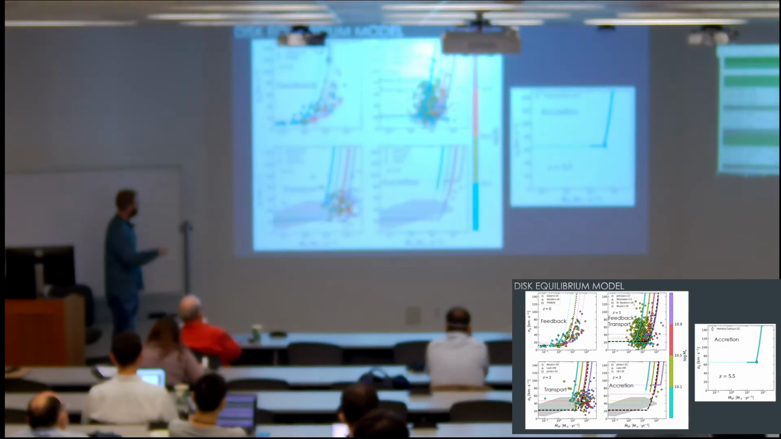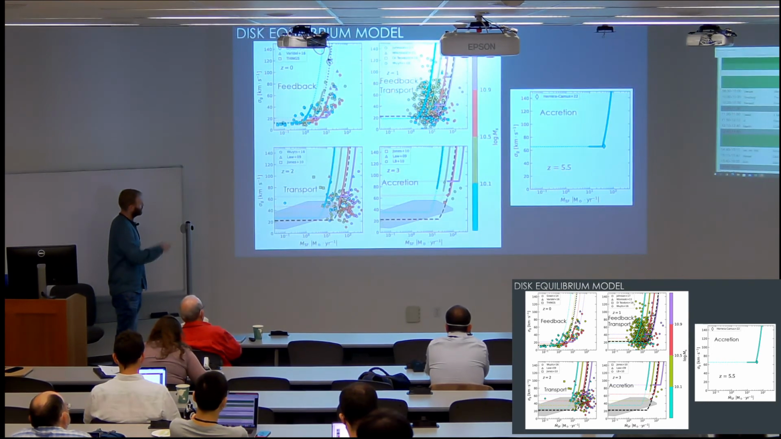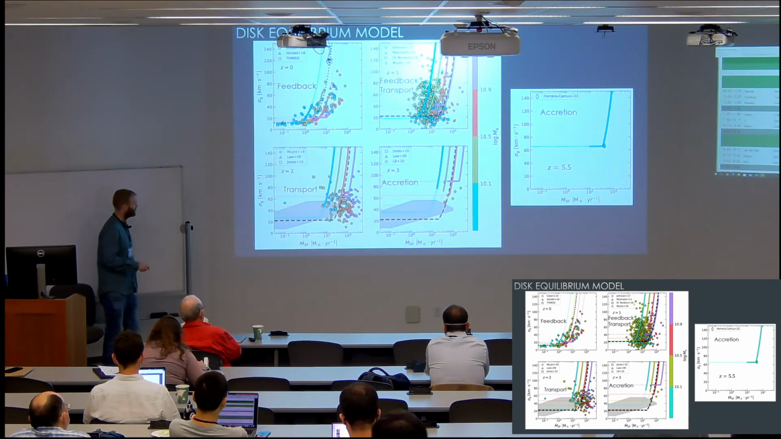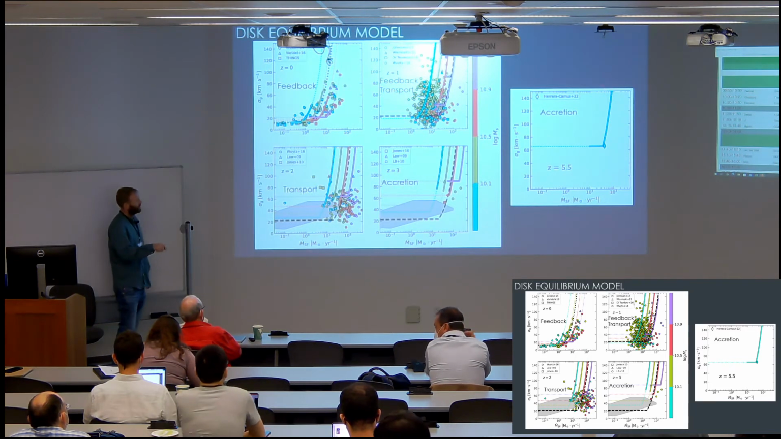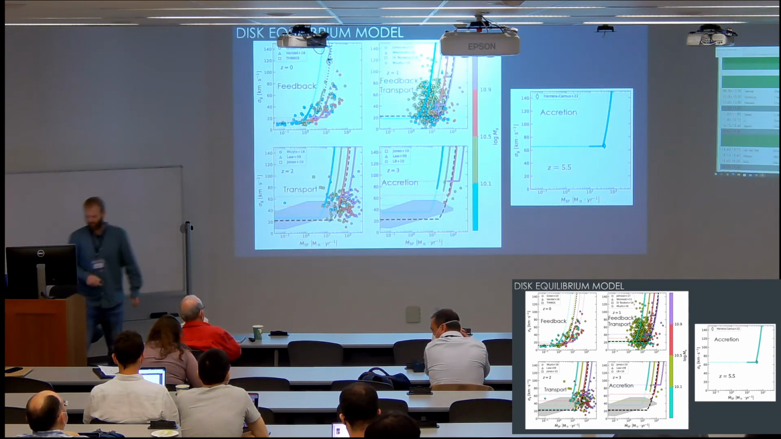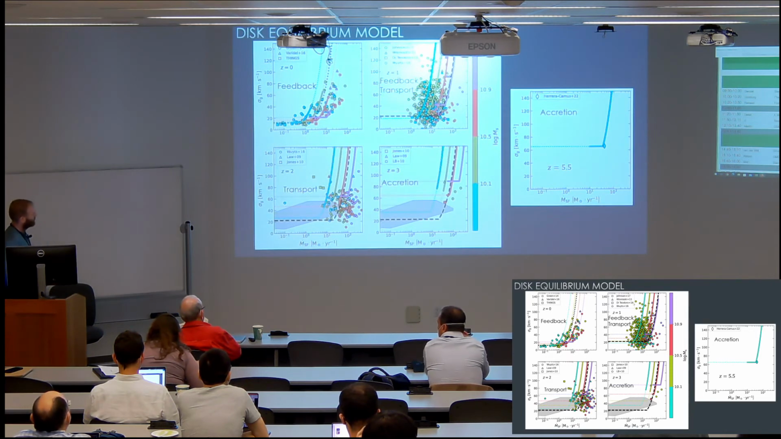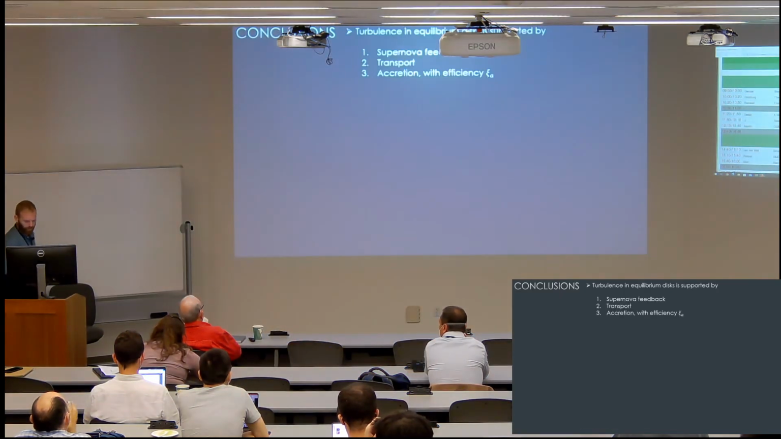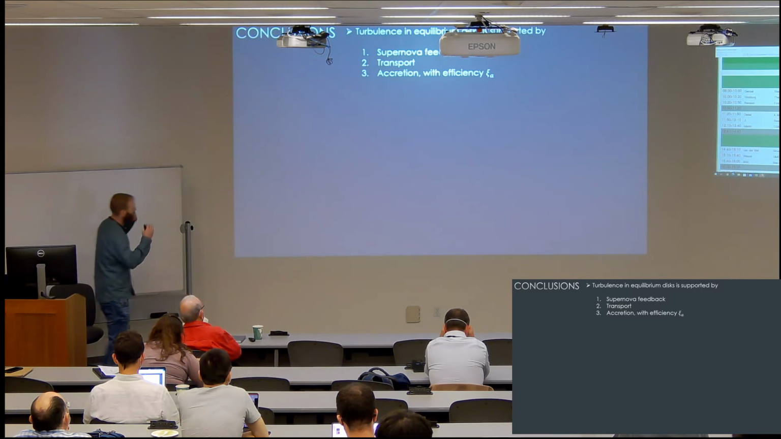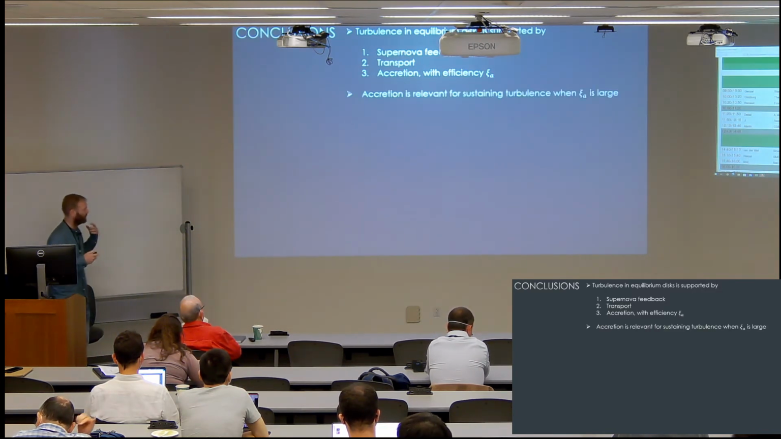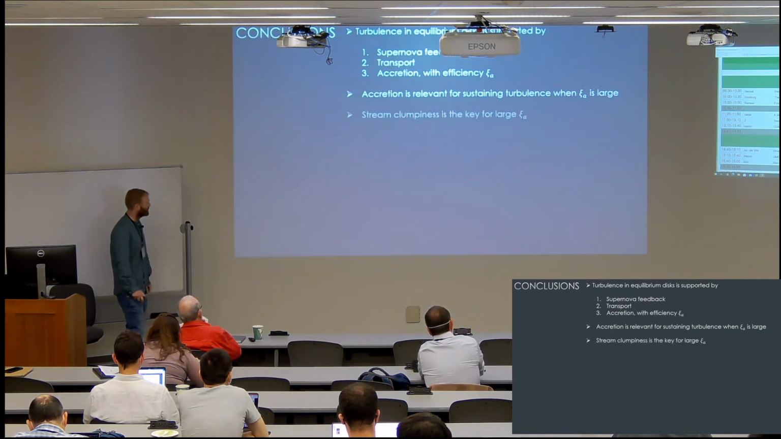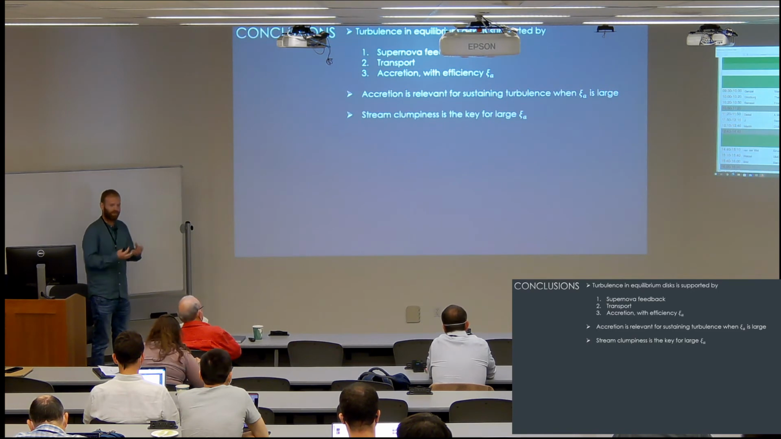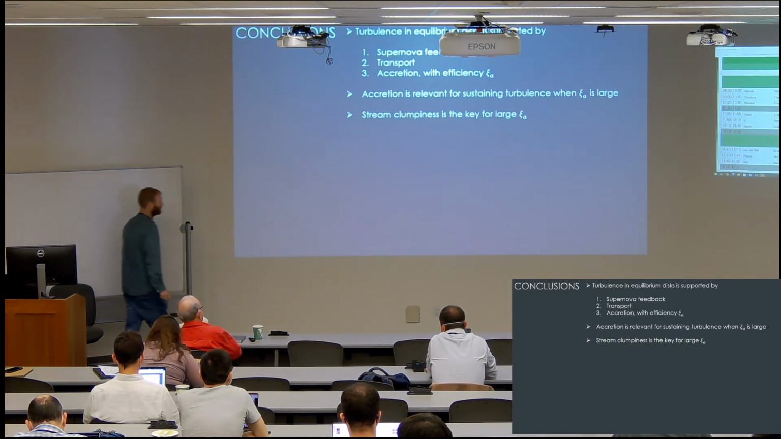So we compared again to this figure I showed you in the beginning, the relation between the velocity dispersion and star formation rate as a function of redshift and mass. And we can see general qualitative agreement. So let me conclude now. Using a disk equilibrium model, we combined the driving of turbulence by feedback, transport, and accretion with some efficiency. When this efficiency is high, accretion is important to driving turbulence. And the clumpiness is really the key to driving this efficiency high.